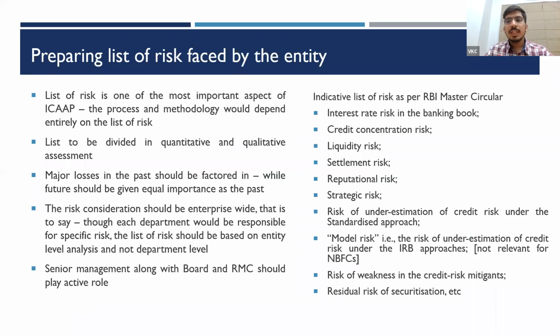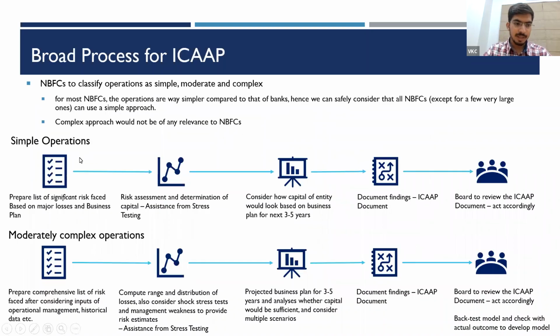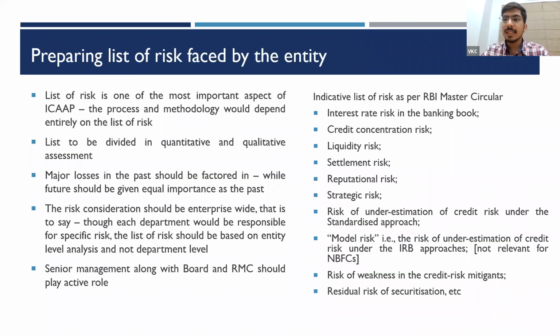Now we delve into each process in detail. Here I discussed that first I prepare a list of risks. For simple operations, only significant risks; if it's moderately complex, we go for a comprehensive risk assessment. Then we do a risk assessment. We consider how the capital would look on the business plan. We document the findings, and that goes to the board. Now we discuss the major steps in detail.